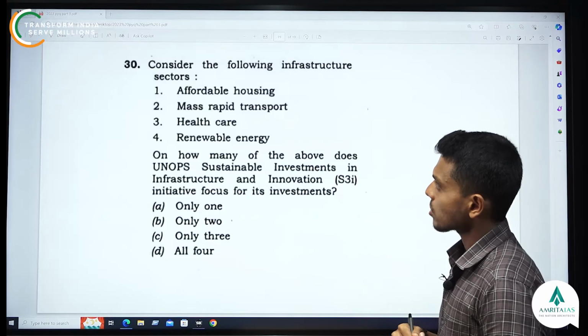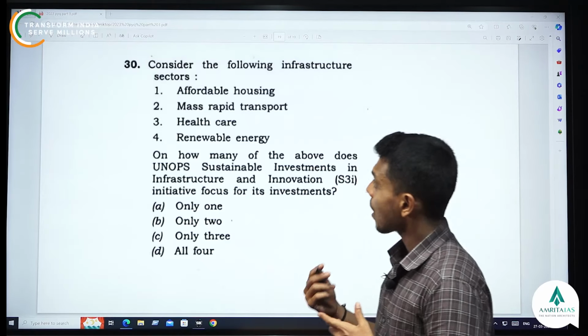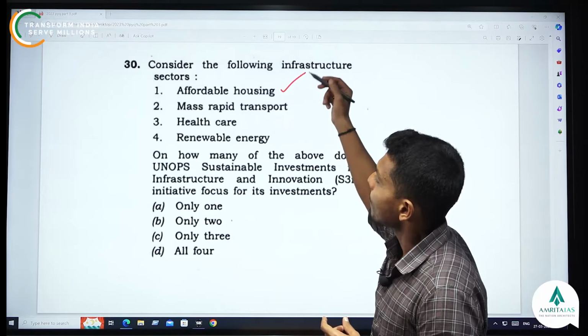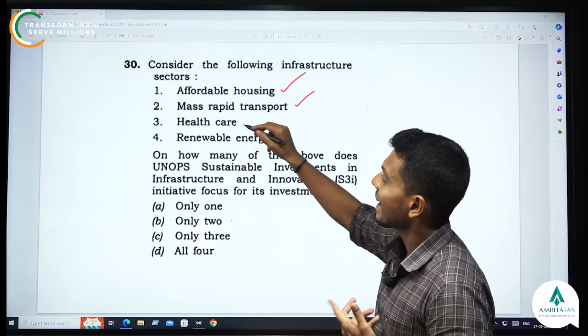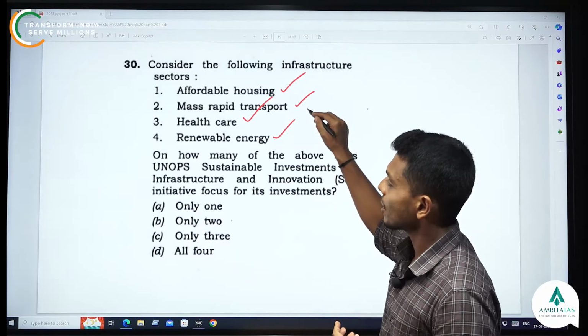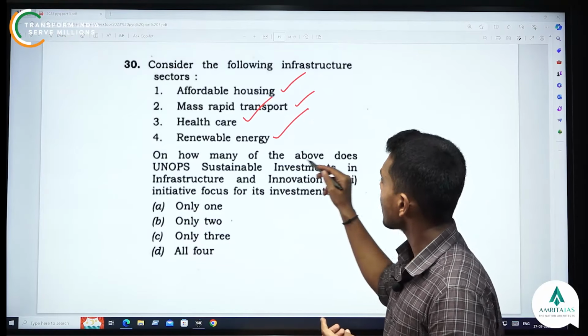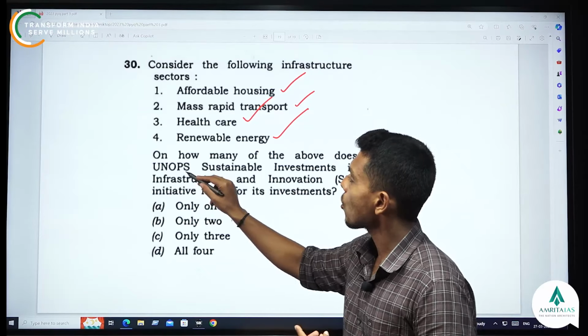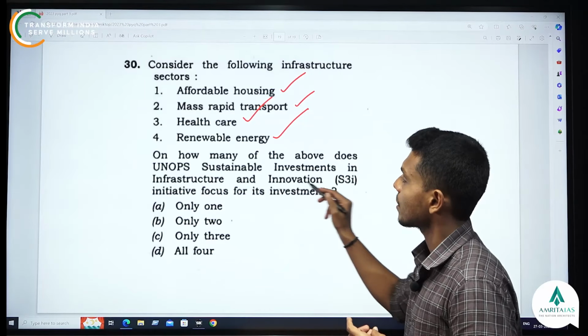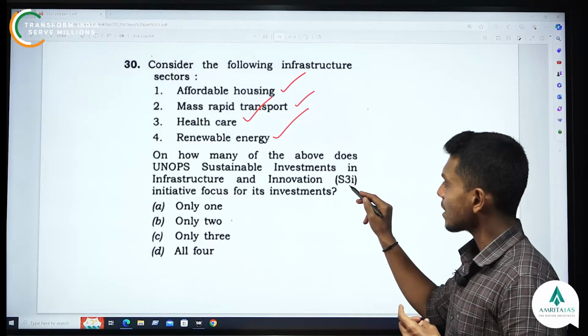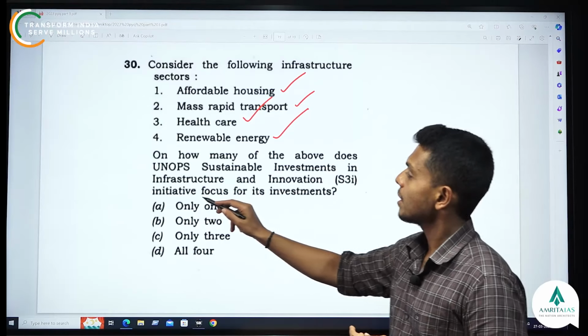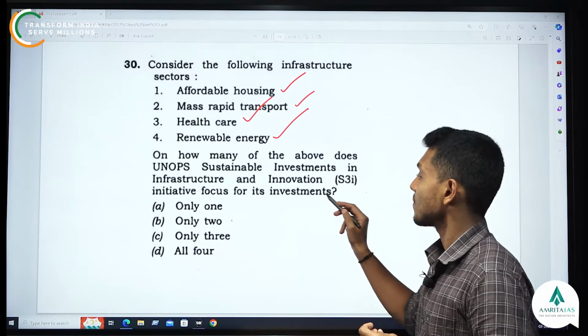The last question in this episode is the 30th. Consider the following infrastructure sectors: affordable housing, mass rapid transport, healthcare, renewable energy. On how many of the above does the UNOPS Sustainable Investment in Infrastructure and Innovation, S3I, initiative focus for its investment?